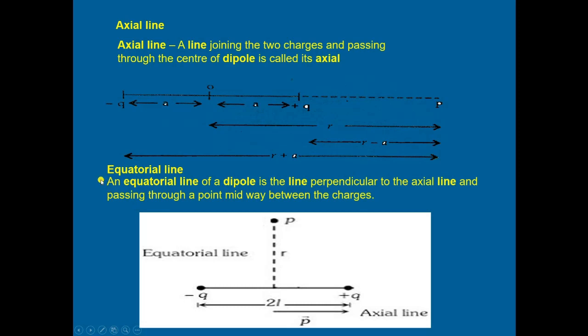Then the equatorial line. An equatorial line of a dipole is a line perpendicular to the axial line. These are the two charges and this perpendicular line represents the equatorial line. The equatorial line of a dipole is a line perpendicular to the axial line and passing through the point midway between the charges. In between the midpoint, we take a perpendicular line, that is known as the equatorial line.